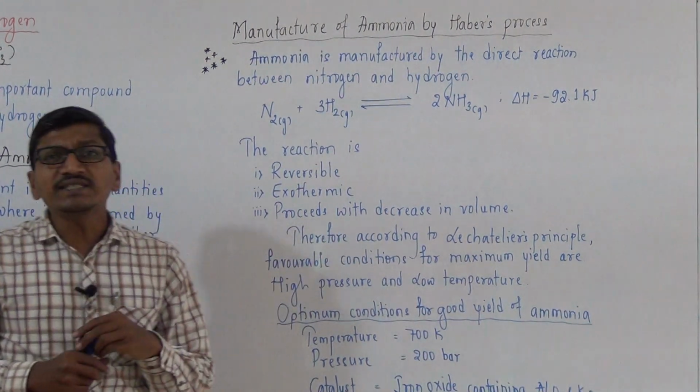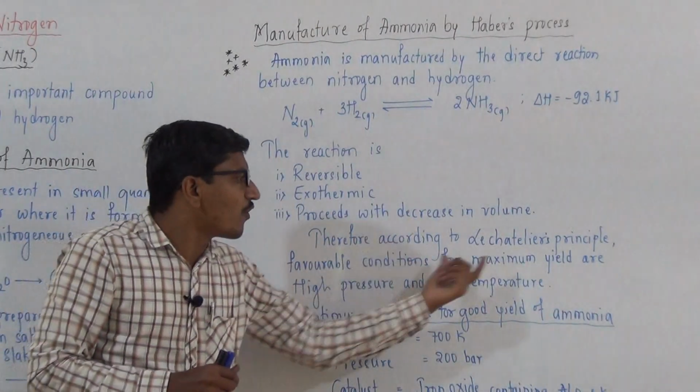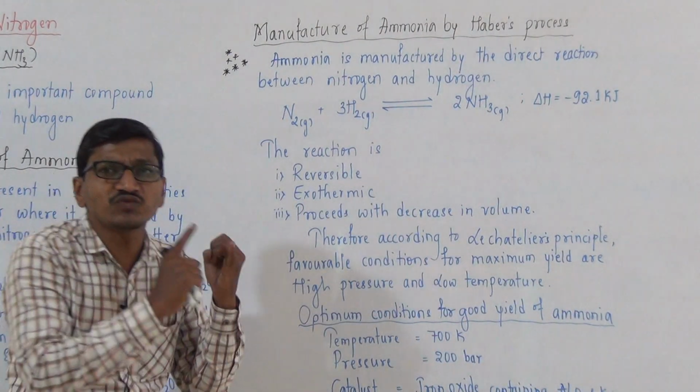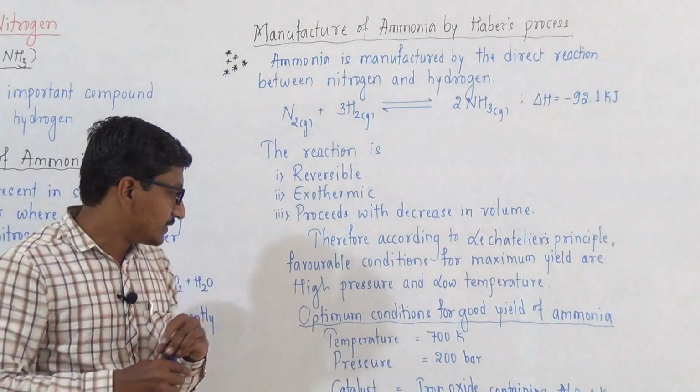Therefore, according to Le Chatelier's principle, favorable conditions for maximum yield are, first one, high pressure and second one, low temperature.